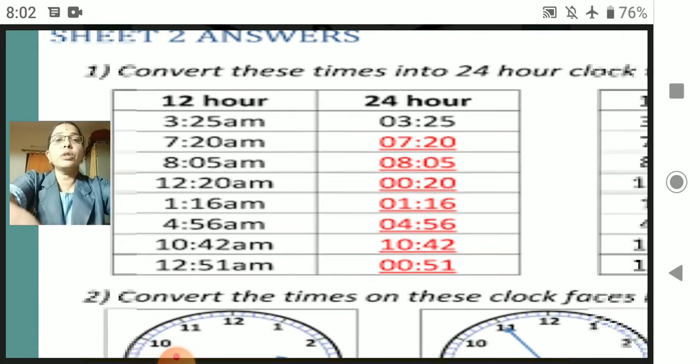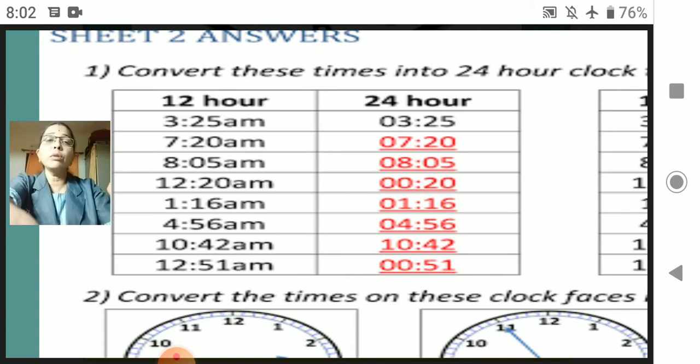So here you could see 1:16 AM. When it is AM, it will remain 1:16 only. 1:16 AM means it is also at midnight. Whenever it is AM, you need not subtract anything. So 4:56 AM, it is morning, early morning. 10:42 AM, that is also morning. 12:51 AM, that is midnight.